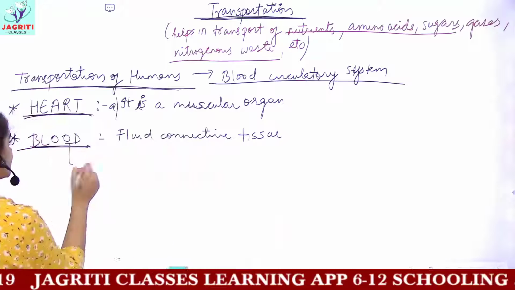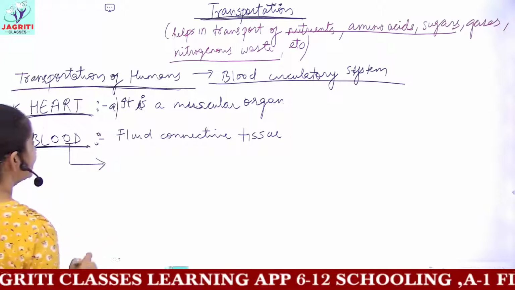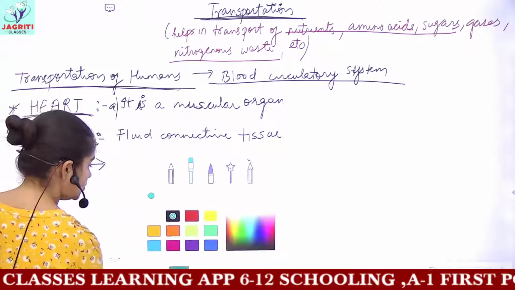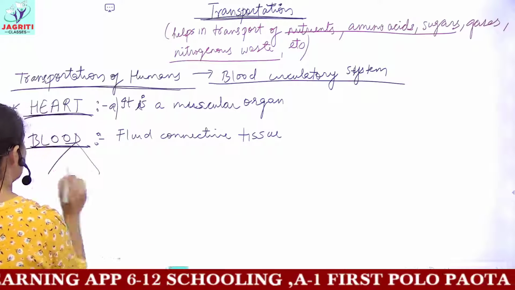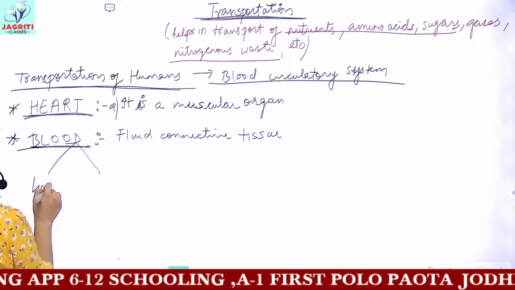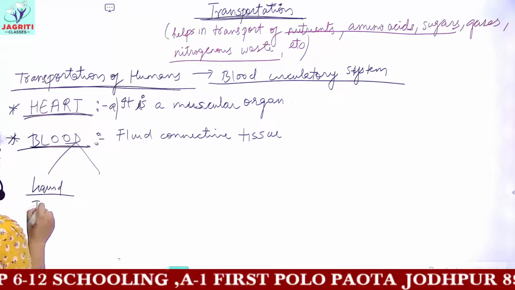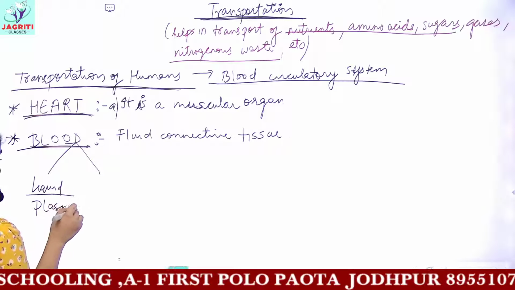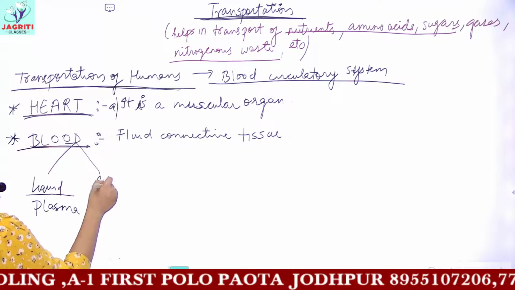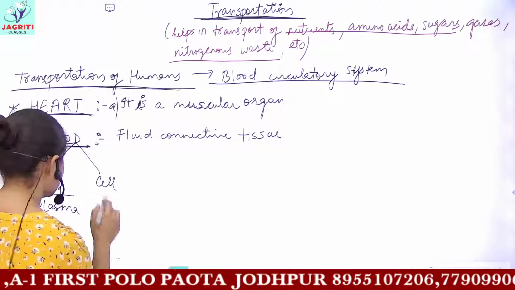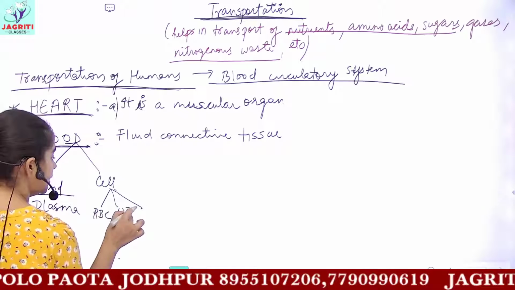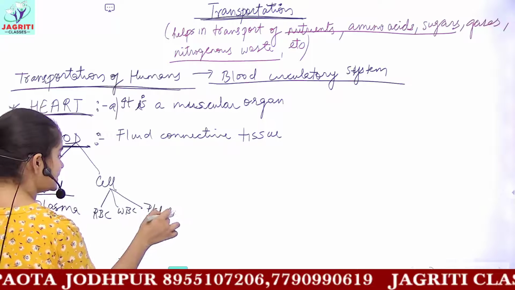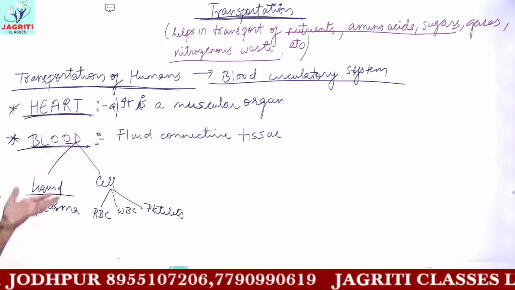This blood contains two parts. One is the liquid part of blood, which is called plasma. And the next one is your blood cells or blood corpuscles, and these are of three kinds: RBCs, WBCs and platelets. So this is the composition of blood.